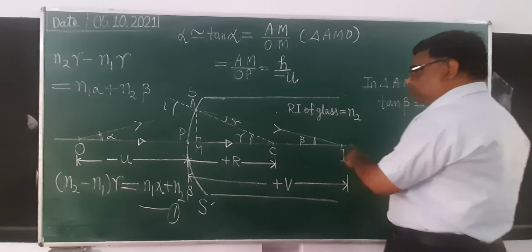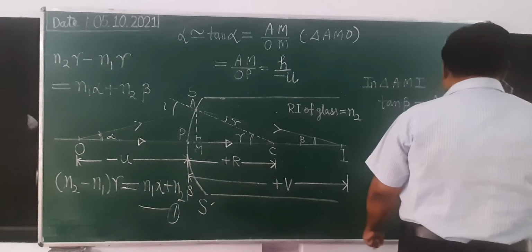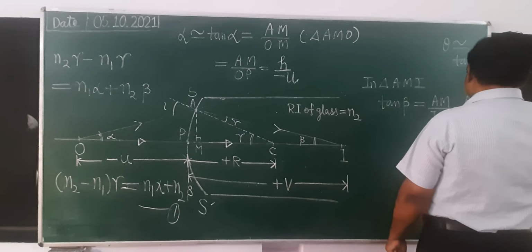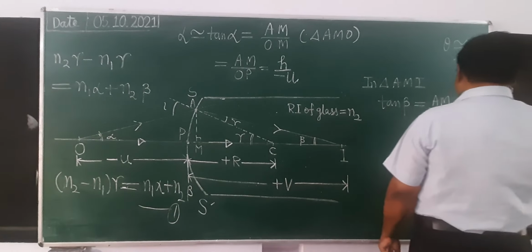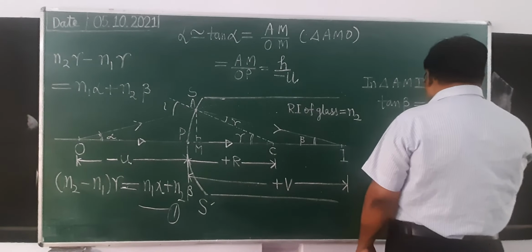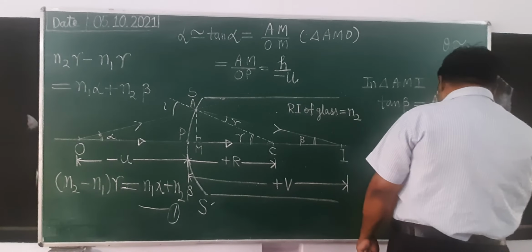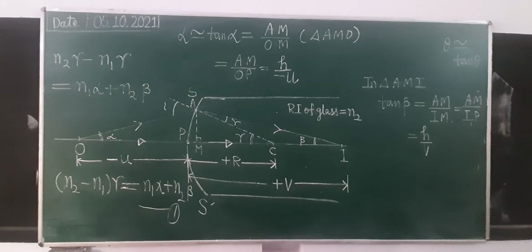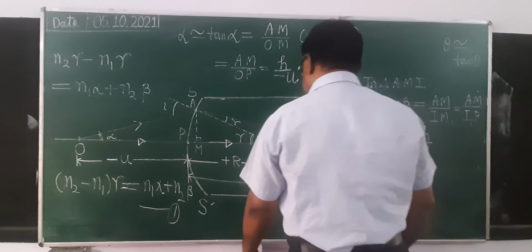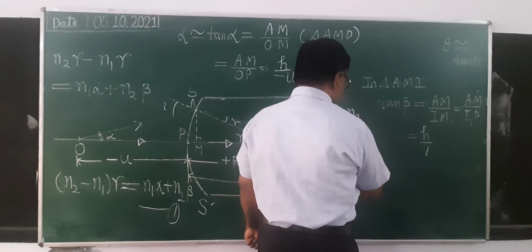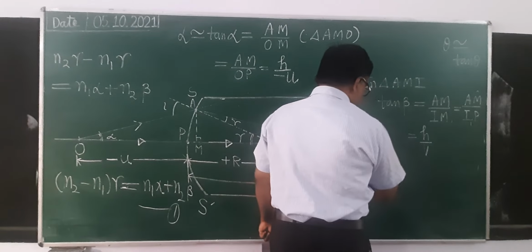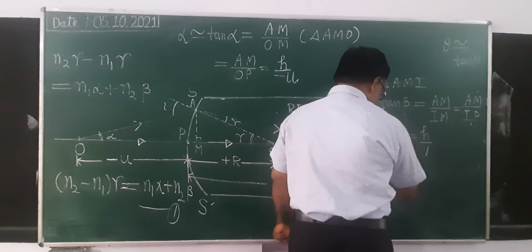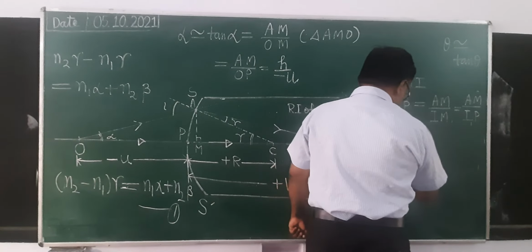IM you can write as IP, and therefore it will be h upon v. Then tan gamma. So you can take triangle ACM.